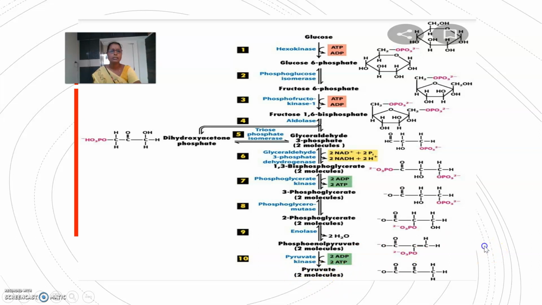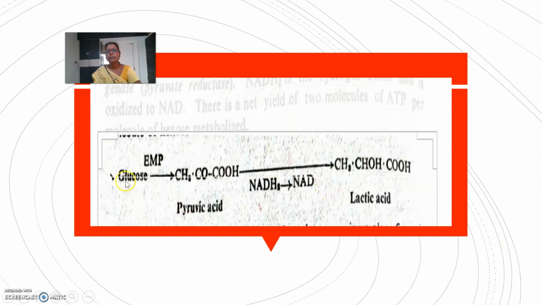This is the reaction: glucose is converted into pyruvic acid by the EMP pathway or glycolysis, and this pyruvic acid gets reduced to lactic acid. NADH2 is converted into NAD, and here 2 hydrogen atoms are accepted by the pyruvic acid, and the CO forms CHOH. This is lactic acid. The enzyme involved is pyruvate reductase or lactate dehydrogenase.